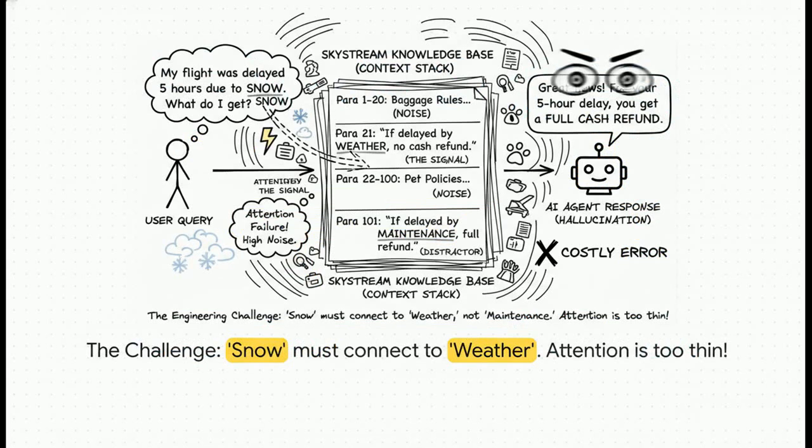And this right here is the critical failure. The user said snow. The model's one job was to connect that token to the weather policy. But because its attention is spread so thin across all this other noise, baggage policies, pet rules, whatever, it gets lost. It sees the words delayed and refund sitting right next to each other in that maintenance policy, and it latches onto that because it's a strong pattern, even though it's the wrong one. It completely ignores the snow constraint, and boom, the model hallucinates, and now it's promising a refund that it shouldn't.